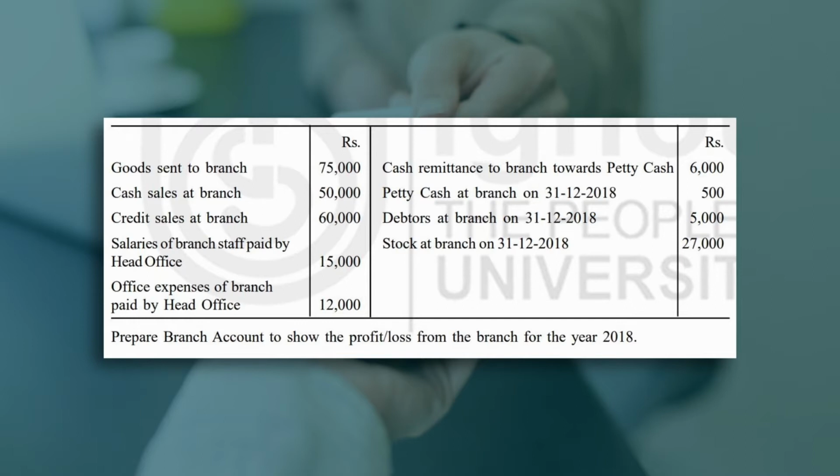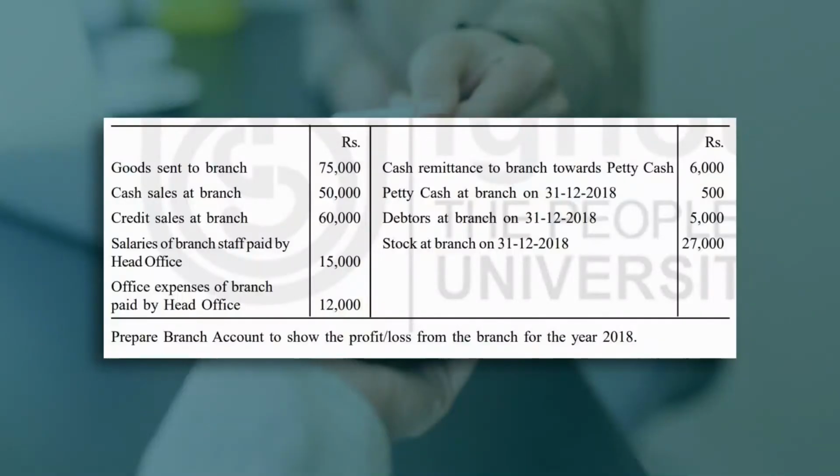credit sales 60,000. This credit sales figure belongs to the debtors, because when we make a credit sale, we generally make the entry customer account debit or debtors account debit to sales. So when we prepare the debtors account, in the debit side of the debtors account we will write to sales. This figure will help us calculate the missing figure as far as the debtor account is concerned.